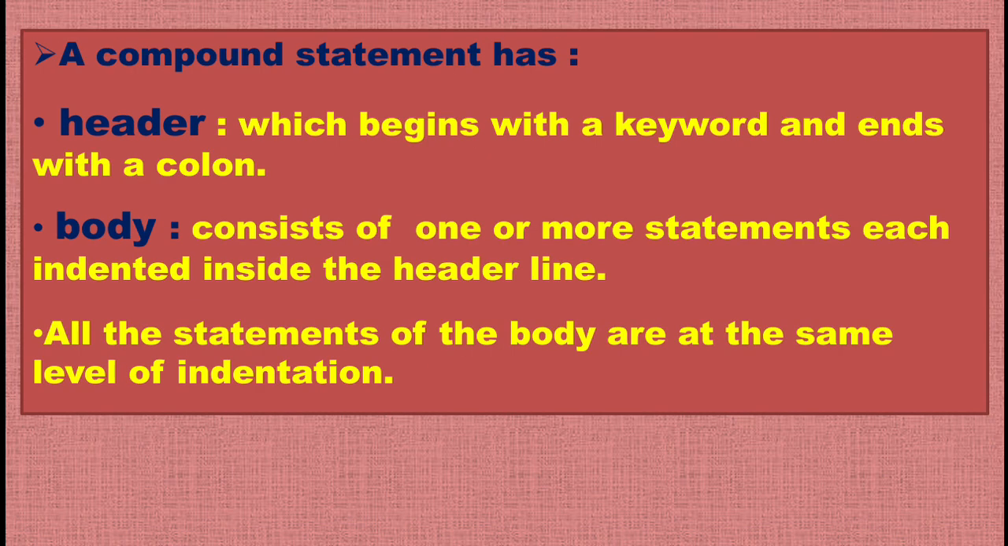So, talking about the parts, a compound statement has two parts. First is the header, second is the body, like I showed you in the syntax in the previous slide. Header is the line which begins with a keyword and ends with a colon. So, whenever you are writing any compound statement, the header line will be starting with a keyword and ending with a colon. Now, colon indicates the existence of a block of statements which are indented at a different level.